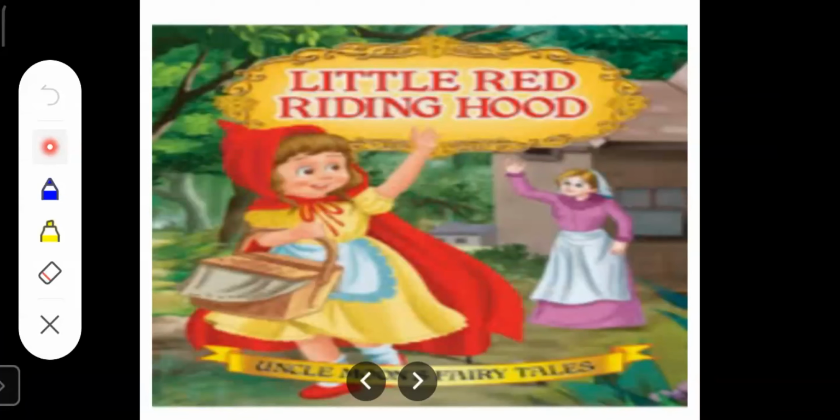What is the name of the girl in this story? The name of the girl in this story is Red Riding Hood. And why is the girl named Red Riding Hood? Because she is wearing a red cape, and because of that red cape, she is named Red Riding Hood.